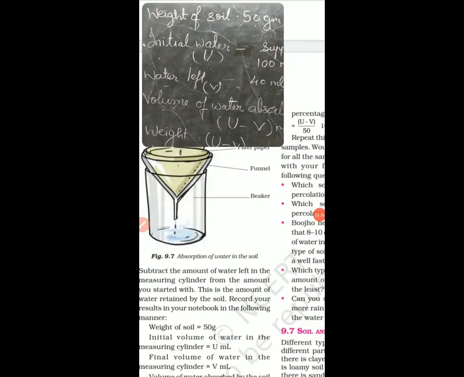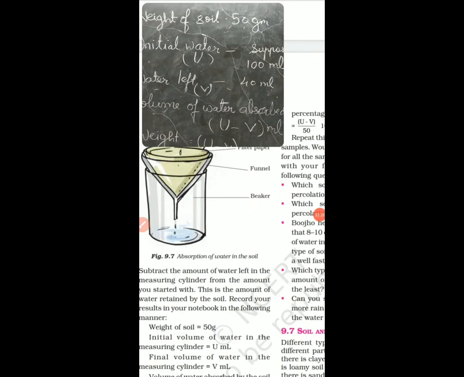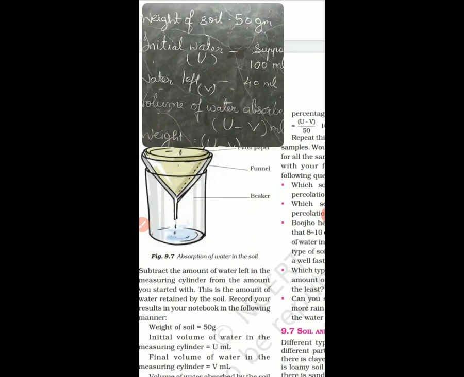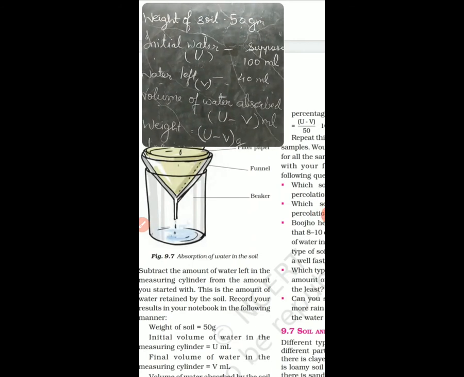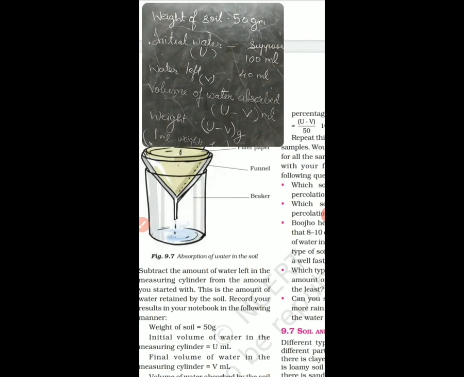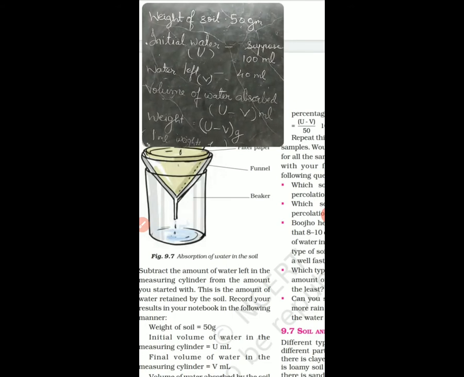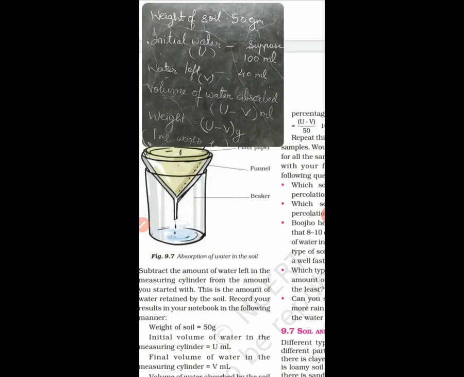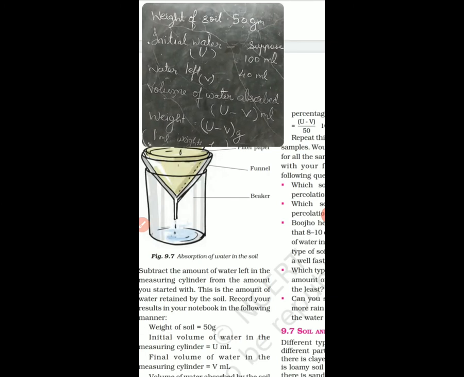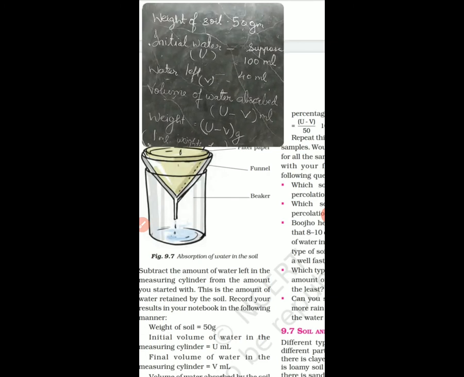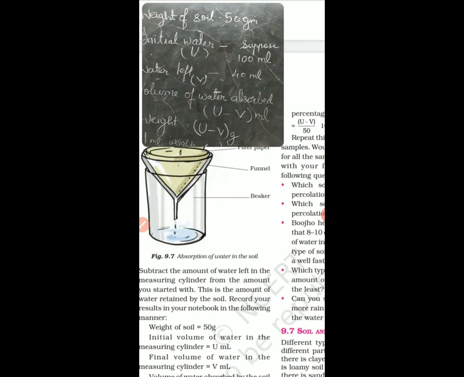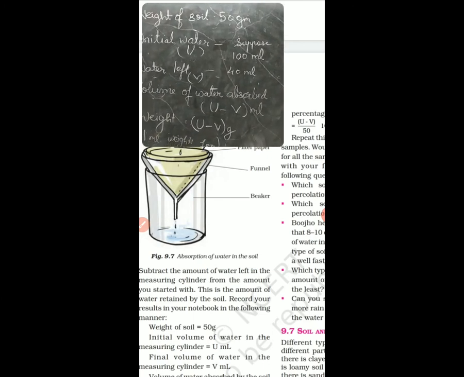Suppose the weight of the soil you have taken is 50 gram. The initial water, suppose you have taken, is 100 ml and we are naming it as U, right? The water left out, that is V.